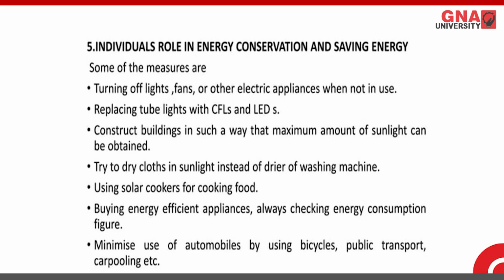Construct buildings in such a way that the maximum amount of sunlight can be obtained, so we can design buildings in which sunlight can be effectively used during the daytime. Try to dry clothes in sunlight instead of using a dryer or washing machine, because the washing machine and dryer consume a higher amount of energy. Using solar cookers for cooking food is a new method, and without any need of electricity we can cook food with a solar cooker.